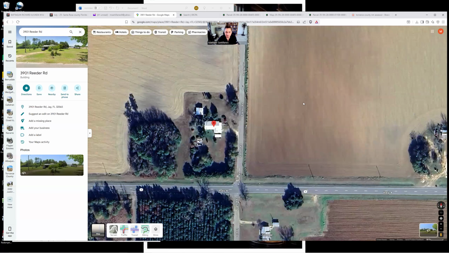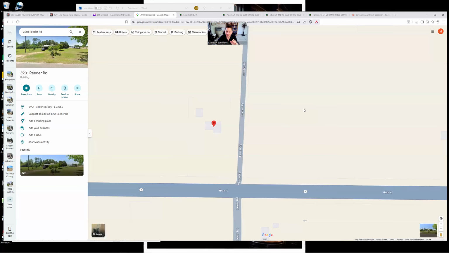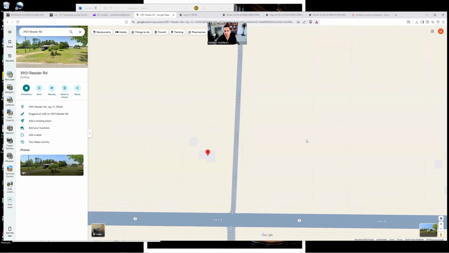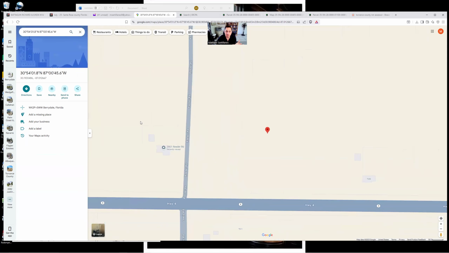Again, switching back to map view, this works in the majority of cases. If not, you're going to have to guesstimate the location. This will bring up the property lines that you see here, so we have the outline of the property that we're trying to locate. Again, I just click in the middle of that one, copy the GPS coordinates, and now anytime I want to find this property, I just punch it into Google Maps, and that's going to bring me up right here. So that's how you find your property if you don't have a physical address. If you ever inherit a property and you're wondering where the heck this thing is, that's an easy way to do it.